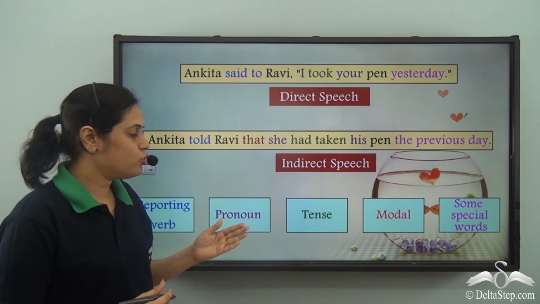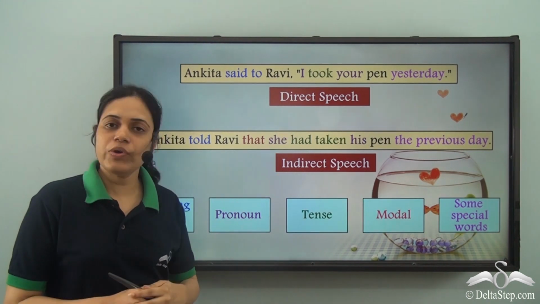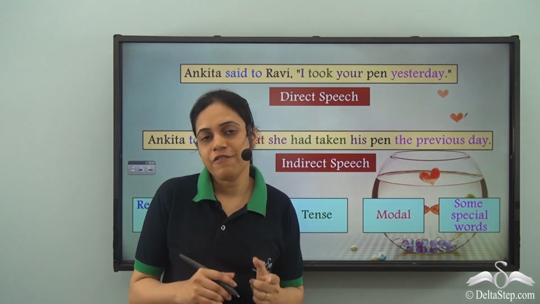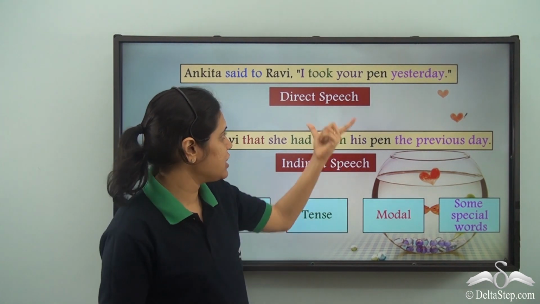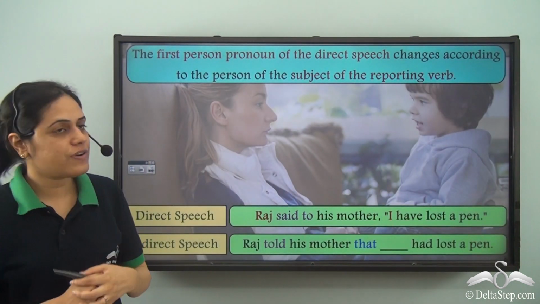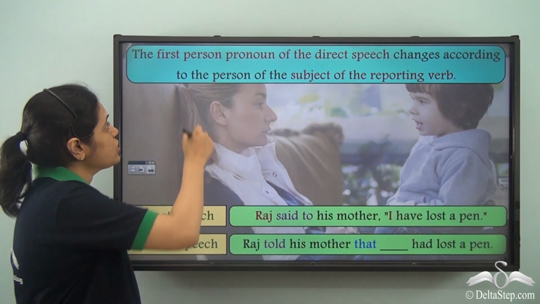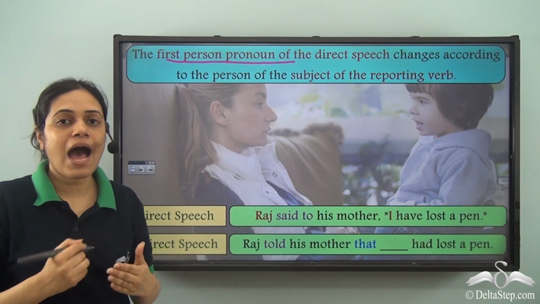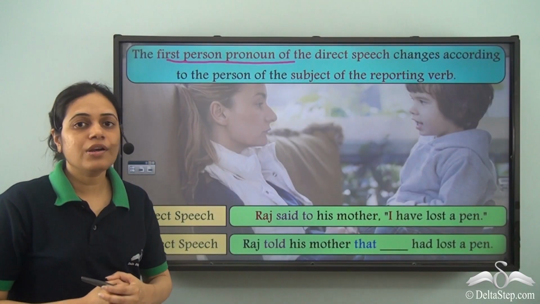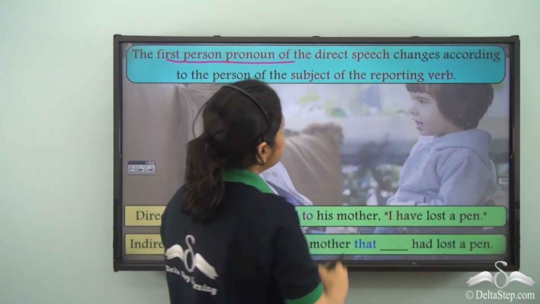So let us see how the pronouns change when we convert a sentence from direct speech to indirect speech. That is, the pronouns within the inverted commas, which are the actual words of the speaker, change from direct to indirect speech. So first, let us see what happens to the first person pronoun of the direct speech. So first person pronoun means I or we, that is the person speaking, I, or if there are more than one person, then we.